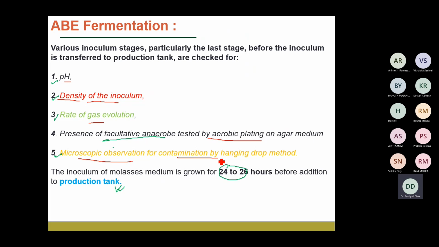And generally, if you see the inoculum fermentation process, it is carried out initially for 24 to 46 hours before it is added to the production tank, where the actual production of the acetone butanols is carried out.